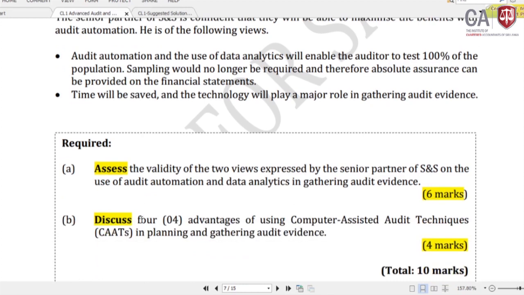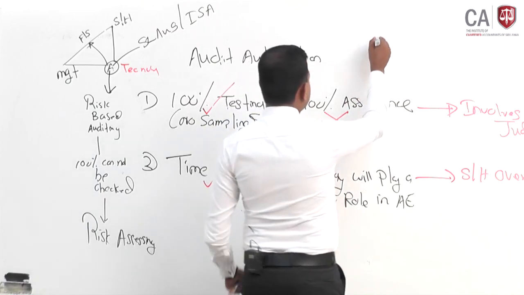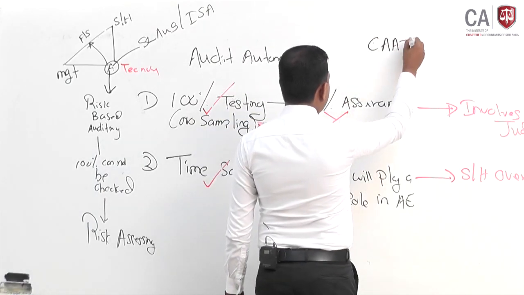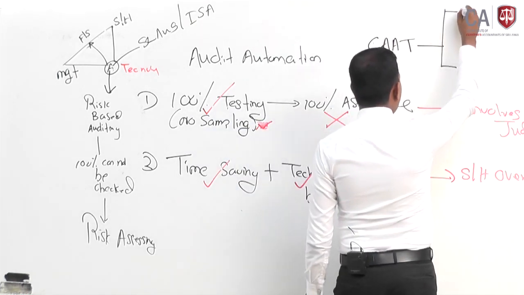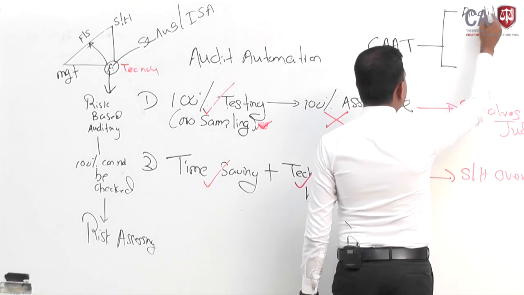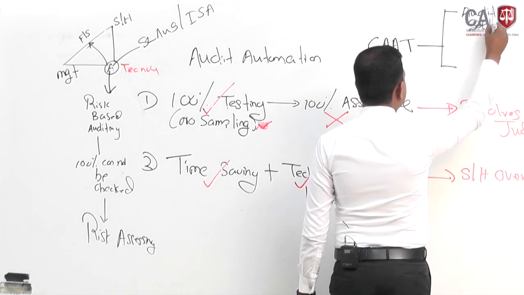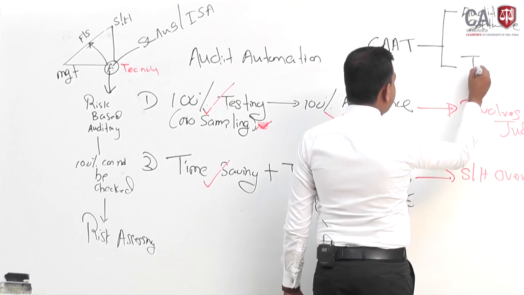Right, then we'll come to part B of the question. Discuss 4 advantages of using computer assisted audit techniques in planning the audit evidence. As you are aware, computer assisted audit techniques, I'll write here itself because it is relevant to the same question. Computer assisted audit techniques, computers are helping you to carry out the audit. So basically you have two computer assisted audit techniques. One is audit software, the other one we call test data.